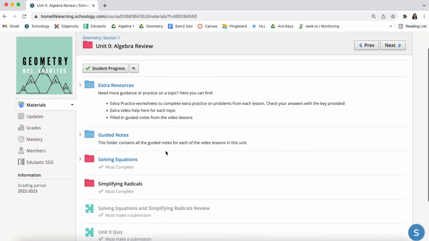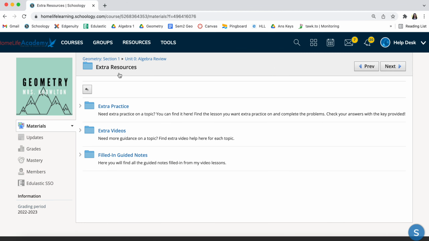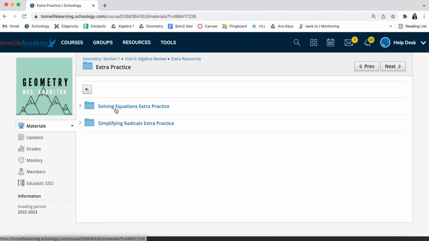When you first get here, you'll notice these two blue folders at the very beginning. The first folder is the extra resources folder, and this is where you can get some extra practice and guidance on any of the topics. And so in this first folder, you see it's called extra practice.